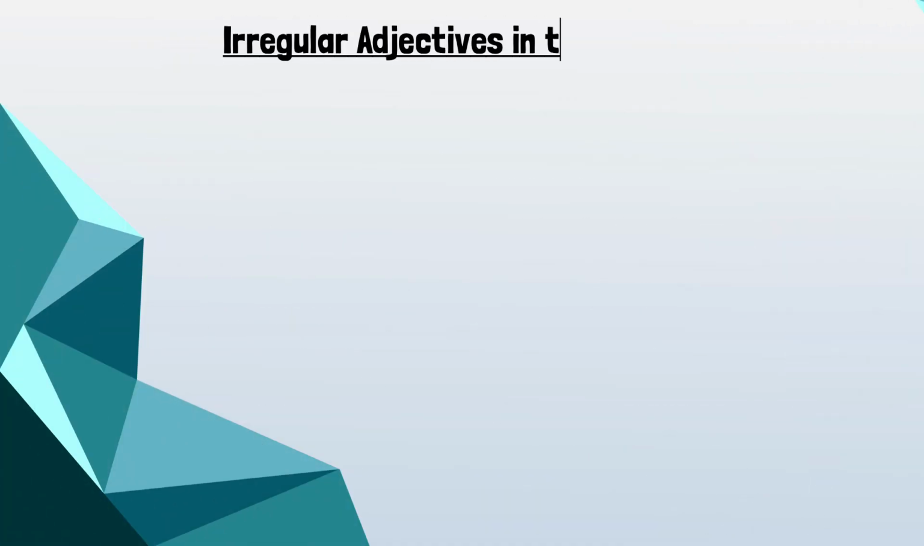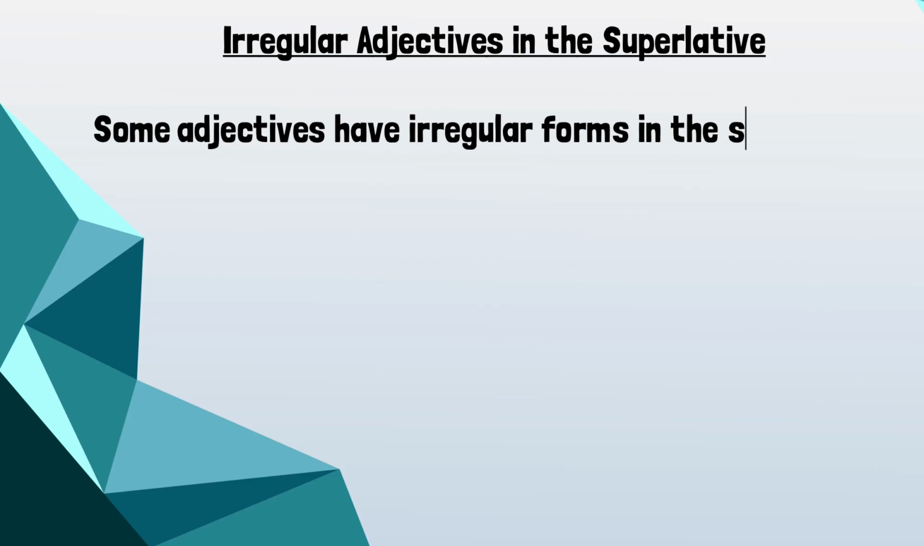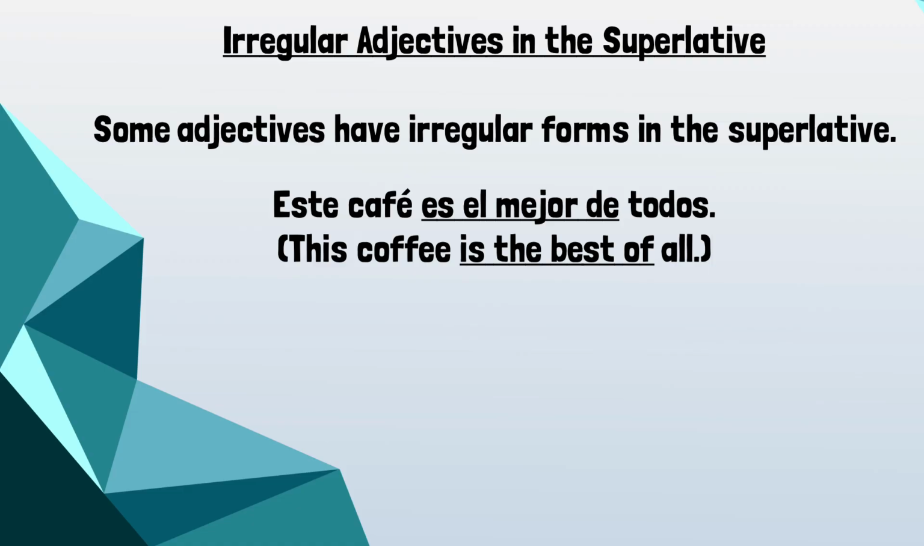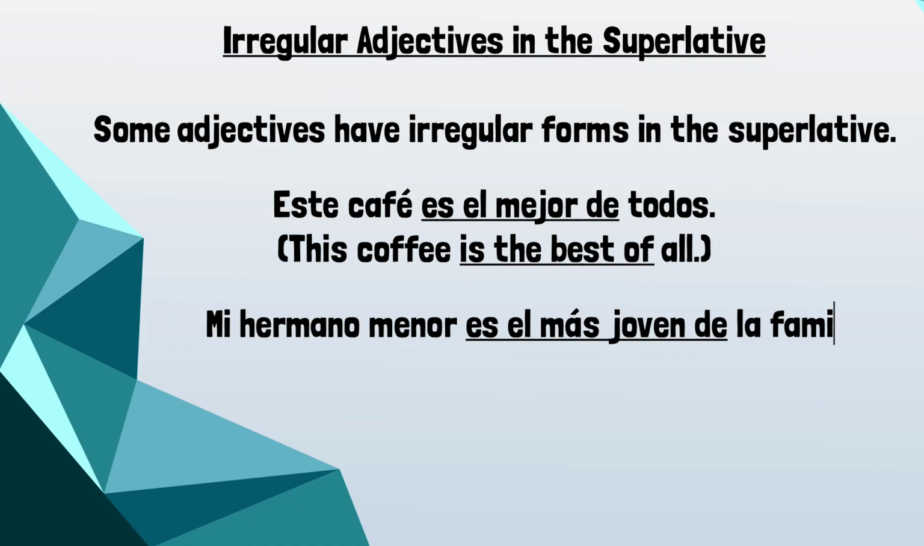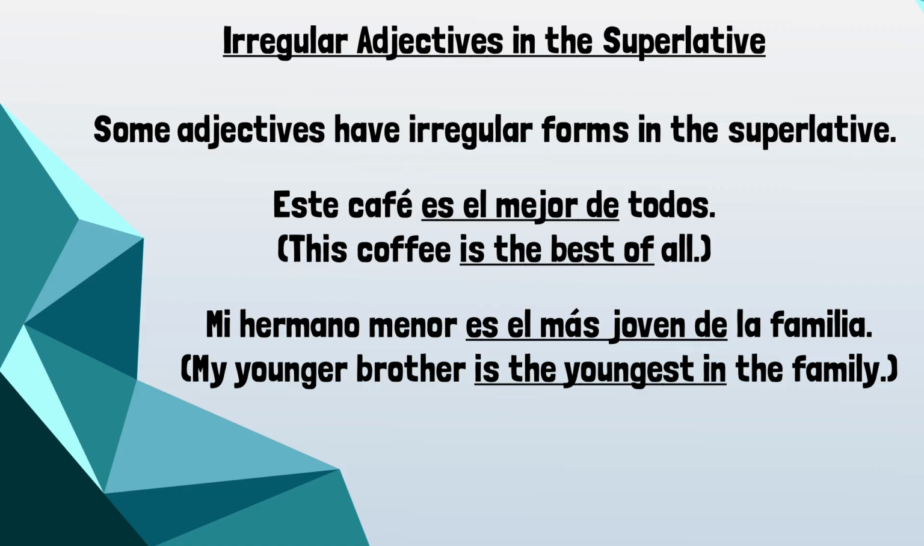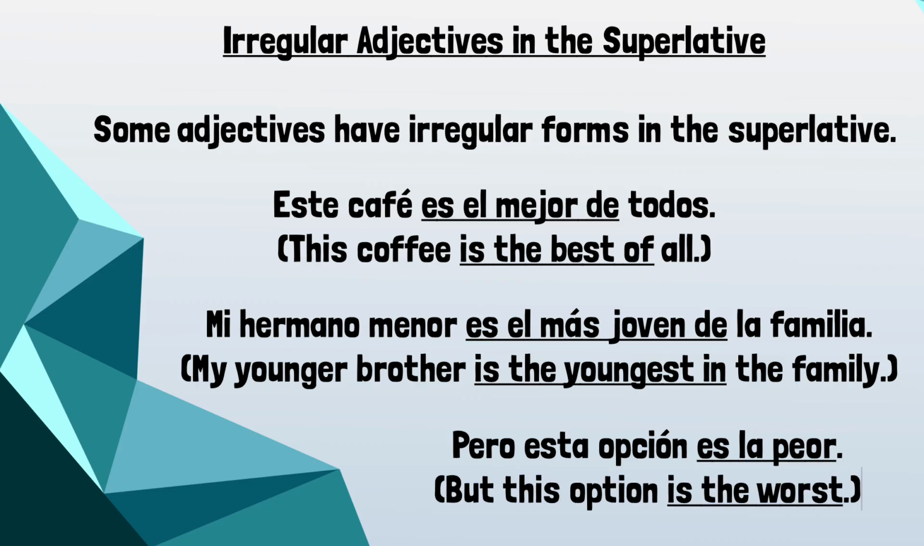Now, some irregular adjectives in the superlatives. Some adjectives have irregular forms. For example, este café es el mejor de todos. This coffee is the best of all. Mi hermano menor es el más joven de la familia. My younger brother is the youngest in the family. Pero esta opción es la peor, but this option is the worst.